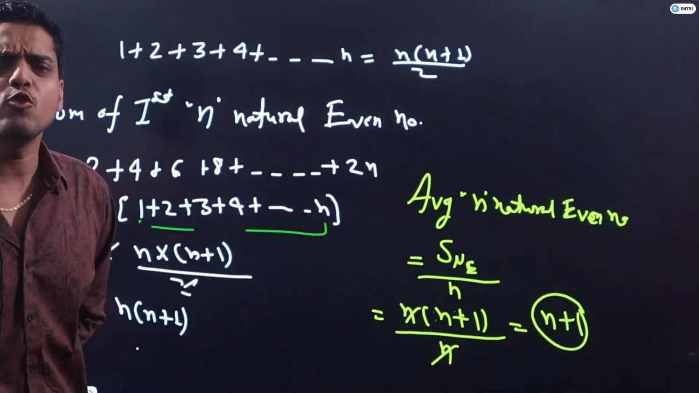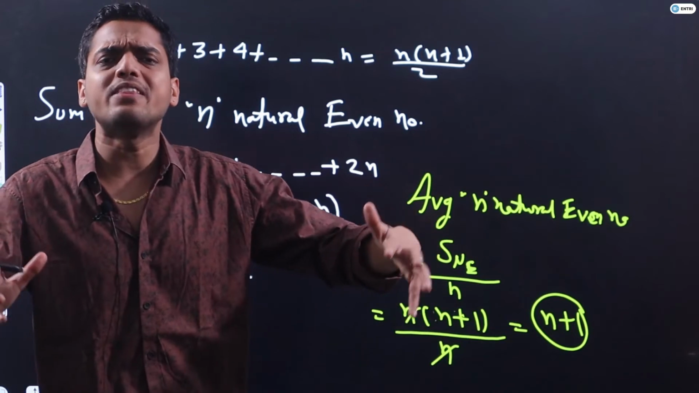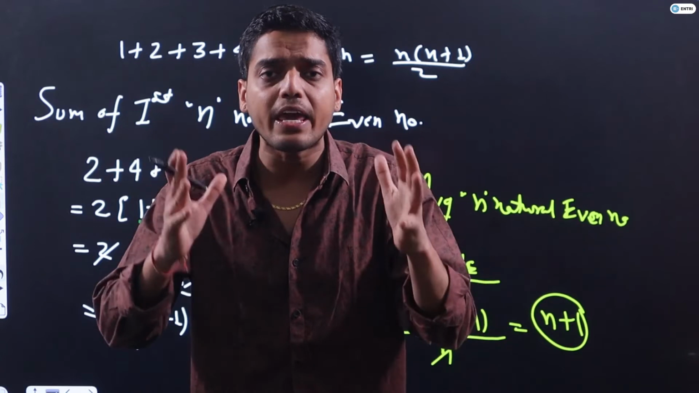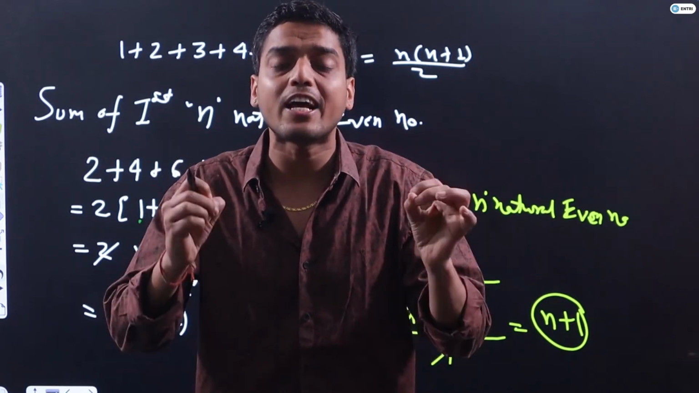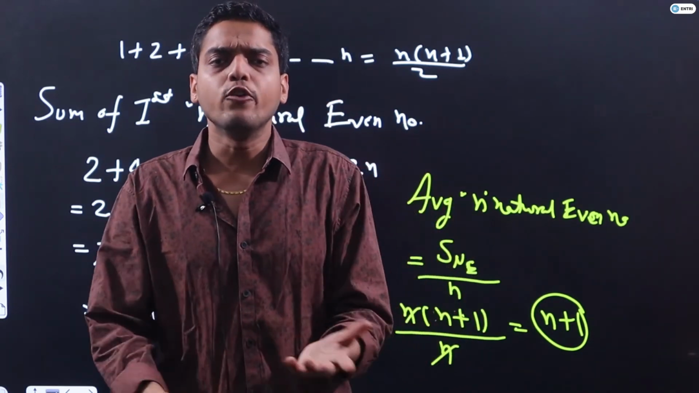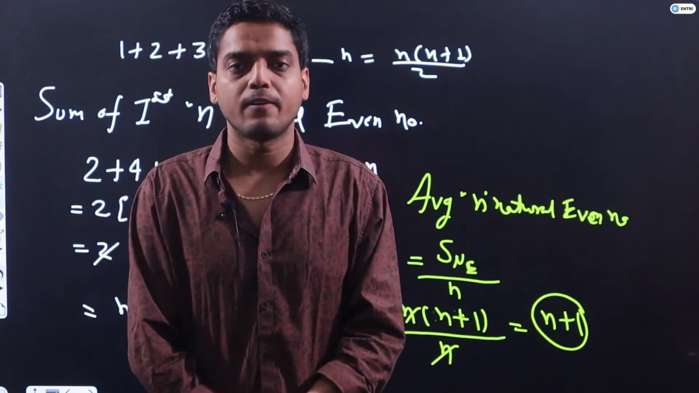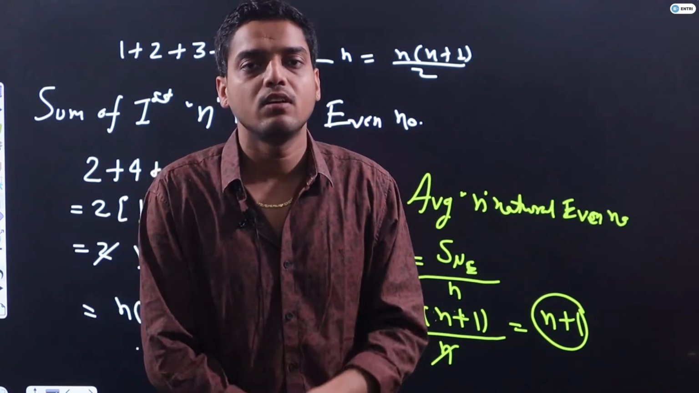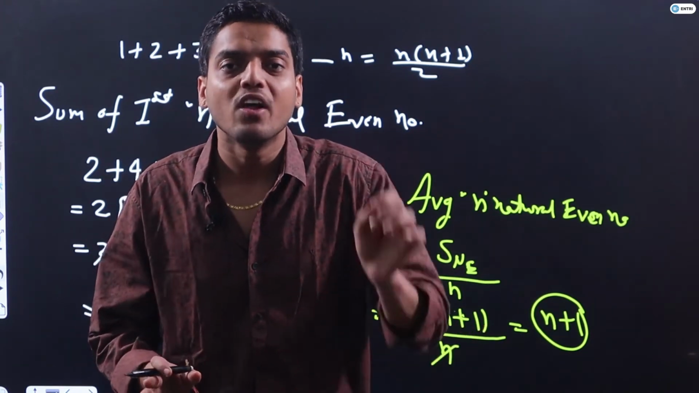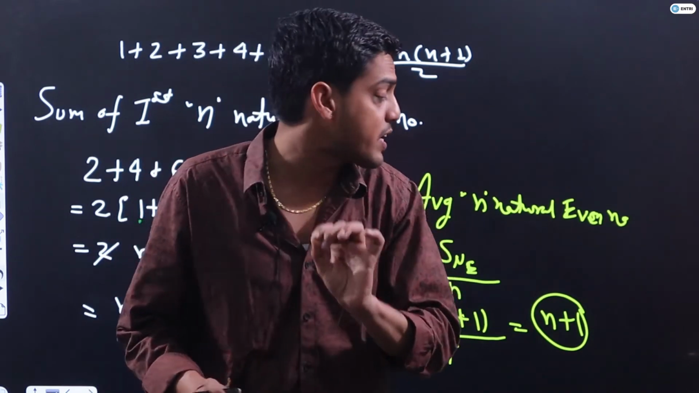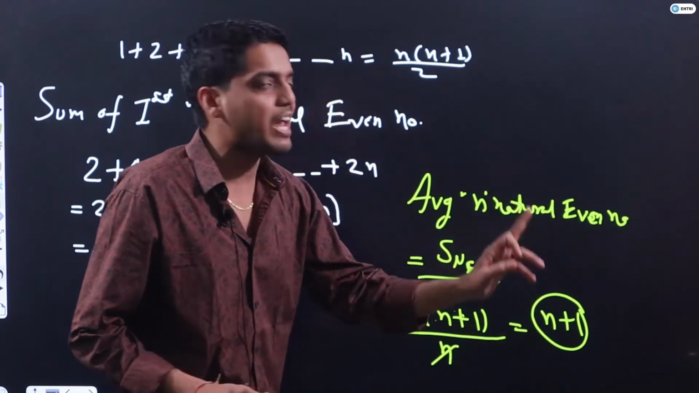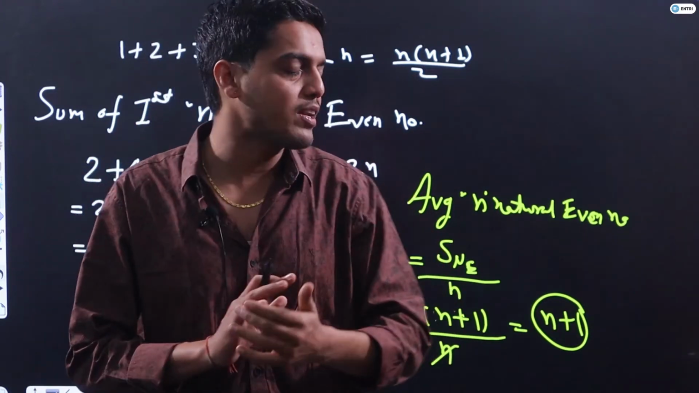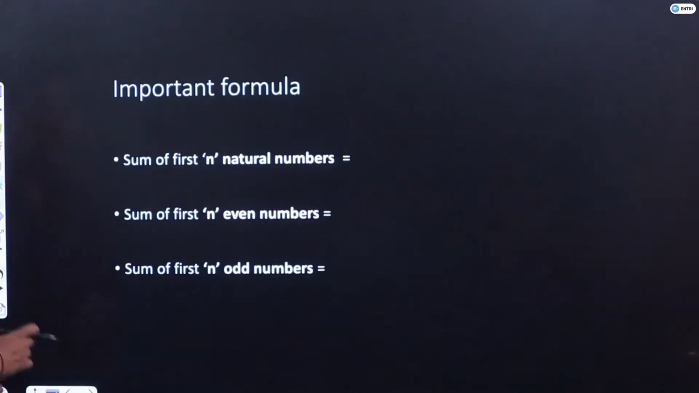So in many exams you will find this kind of question: what will be the average of first 51 natural even numbers? If you don't know, then you will calculate something. But if you know the average of first n natural even numbers, you will say 52 only. Bolo yes or no? In just 5 seconds you can finish this kind of question. n plus 1 will be the average of first n natural even numbers. So I hope it is clear to each and everyone guys. Let's move to the next slide.